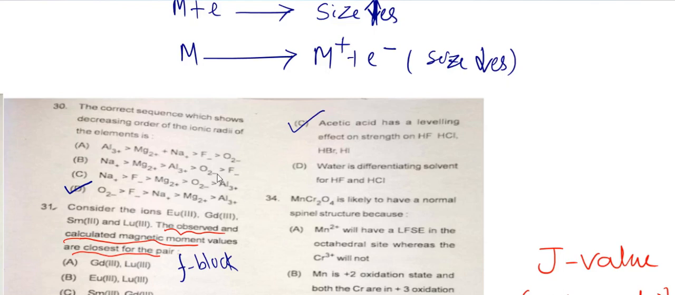Since the question is asking about the false statement, option D is the false statement. Water is a base, it can be a strong base as well, so water is a leveling solvent for HF and HCl. So the answer for question number 33 is option D. Sometimes the question is not asked in a simple manner. It will ask in a different manner, such as which is not a correct statement, and if you click the correct statement, you will get the wrong answer.